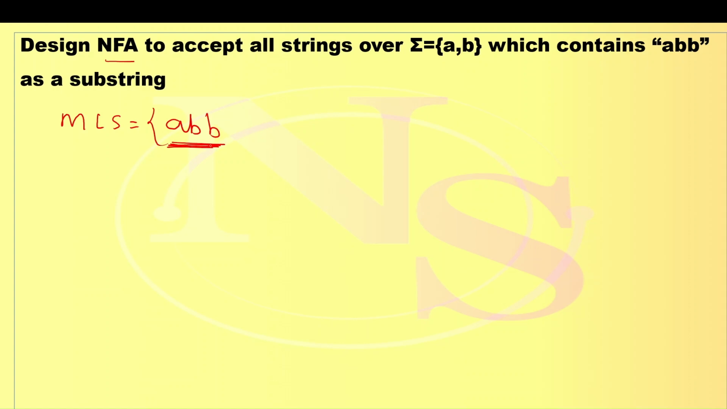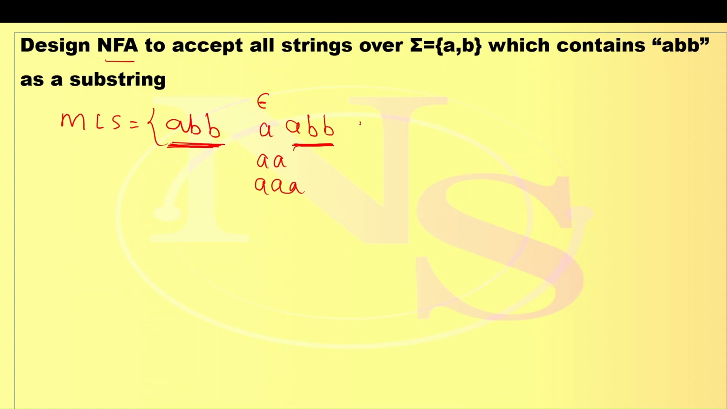contains ABB. If I want to write another string, string should contain ABB, but before that any symbol is possible, like single A may come, but after that ABB is coming. Double A may come before reading the ABB, triple A may come before reading the ABB, or no A's may come, for example epsilon, but after that ABB is coming.